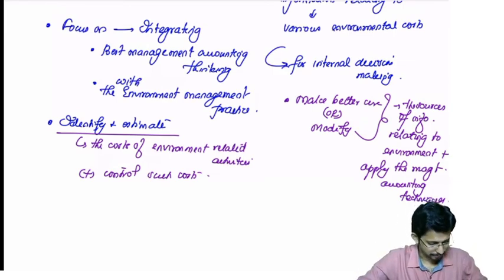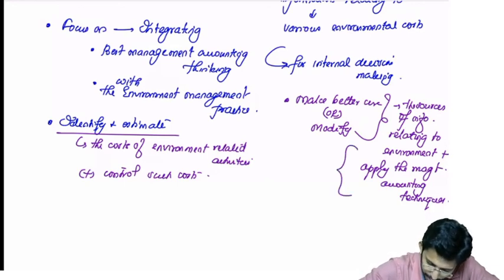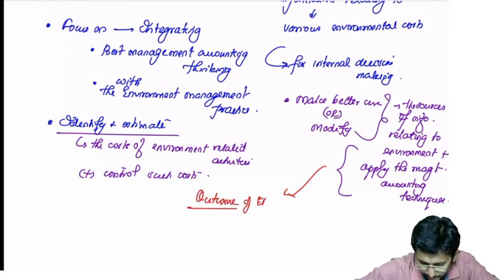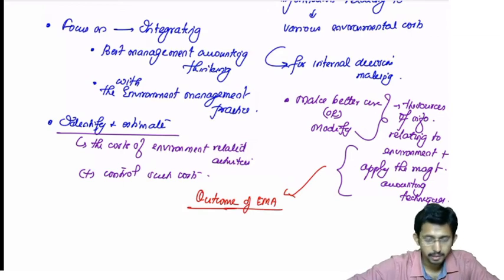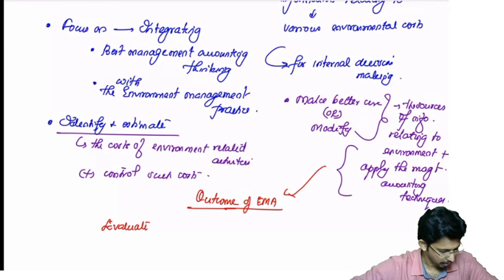Okay, next, this will help you to evaluate the outcome. What is the outcome of EMA? You can write evaluate. Evaluate what?